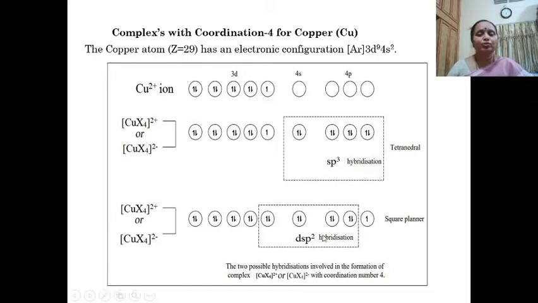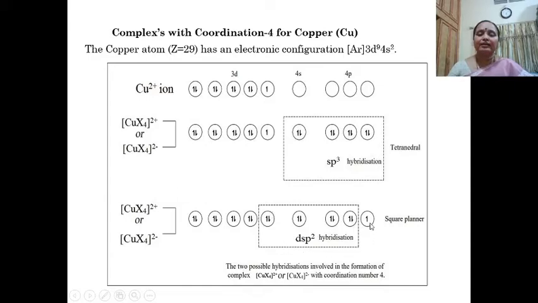X-ray diffraction has confirmed the square planar structure of copper complexes, and to explain this structure, one of the d electrons, which is unpaired, is shifted to the p orbital.